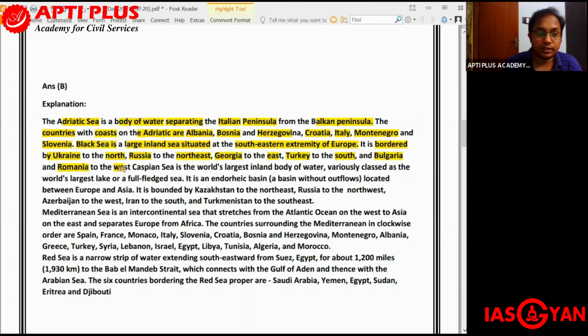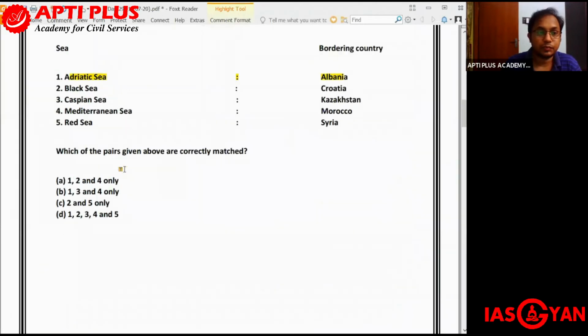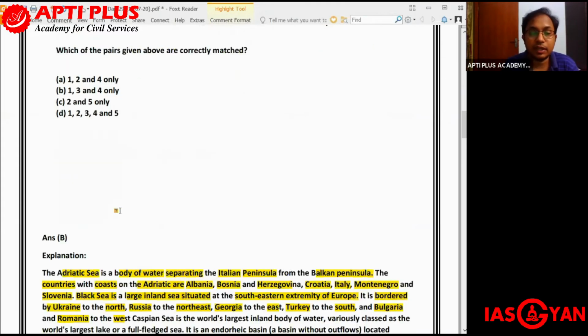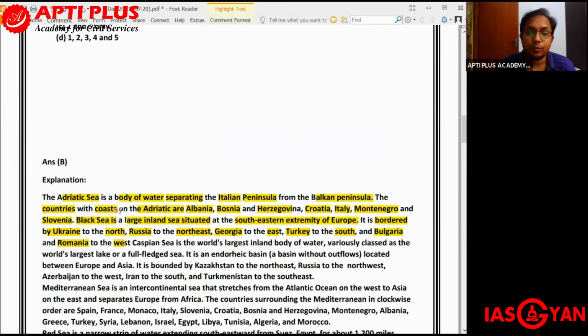So if we look at the second entry, that is Black Sea is bordered by Croatia, that is incorrect. Why? Because over here you can see that it has been clearly mentioned that Black Sea is bordered by Ukraine to the north, Russia to the northeast, Georgia to the east, Turkey to the south, and Bulgaria and Romania to the west. So no Croatia over here.